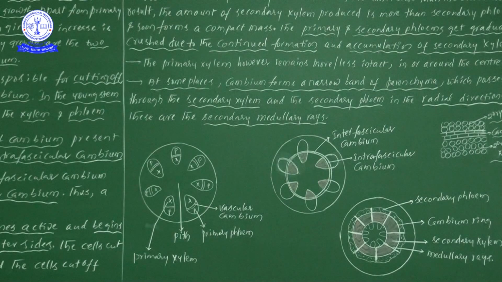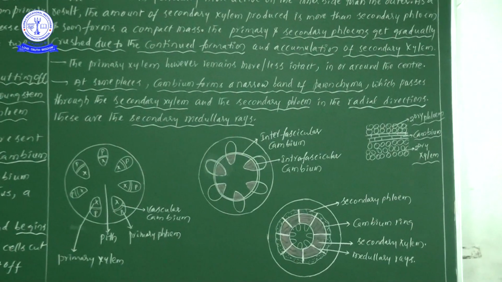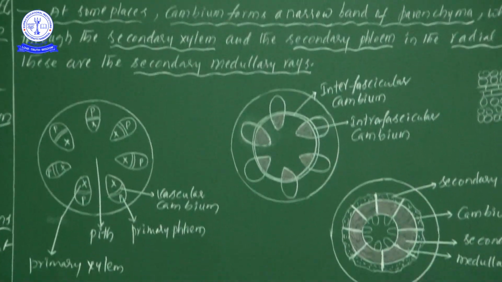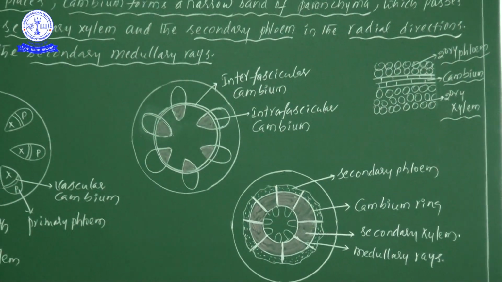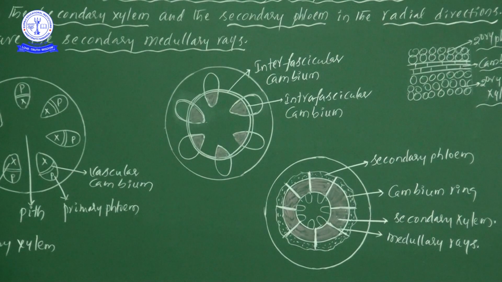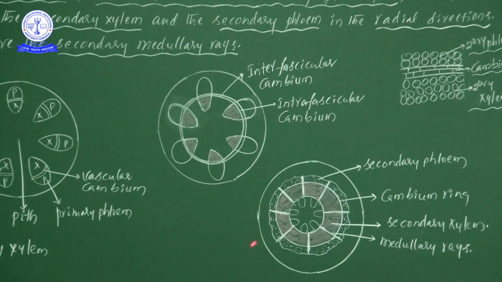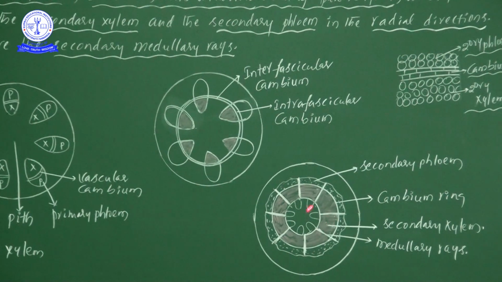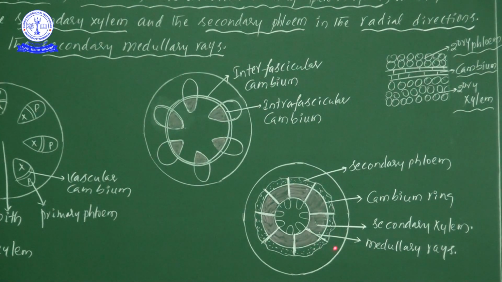Once you see this, I'll focus on this particular diagram more and more. What cells are we observing more here? Here the white color structures are the medullary rays.